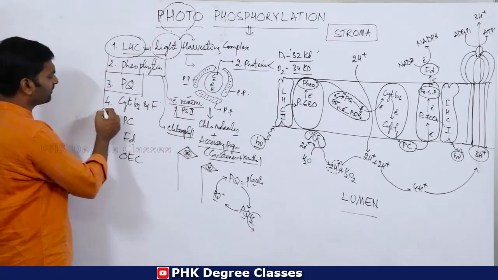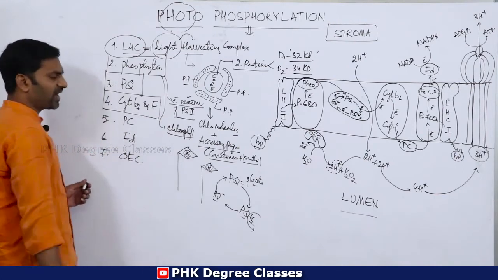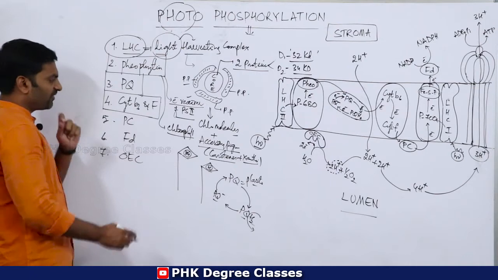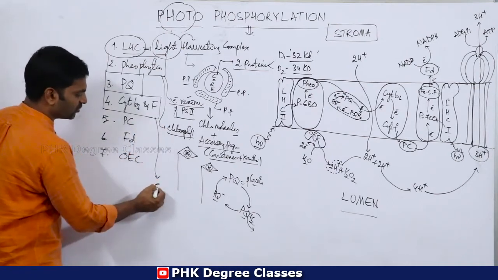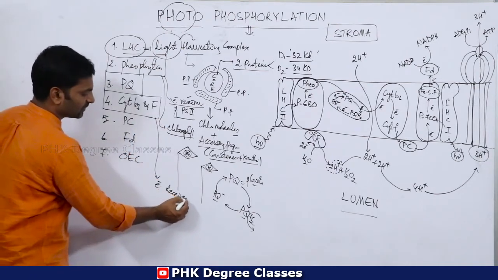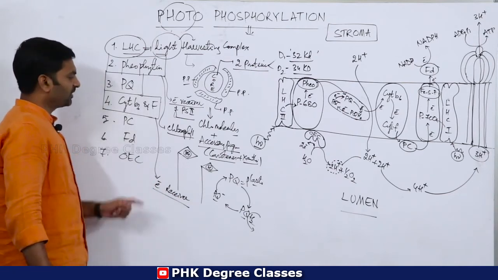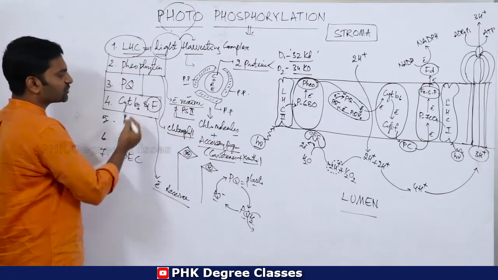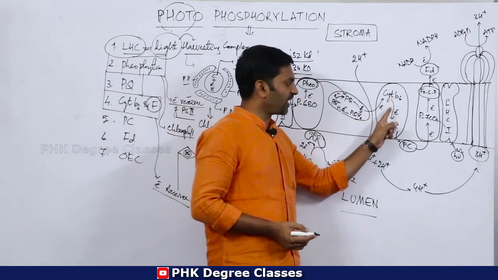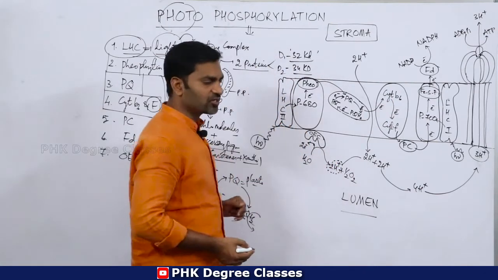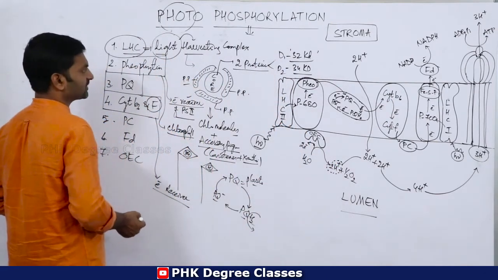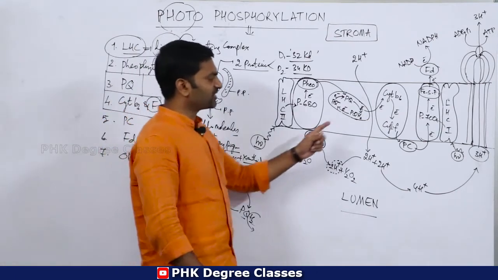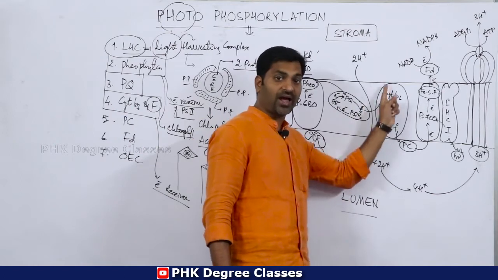Then come to the fourth one, cytochrome B6 and F. This is one of the electron receivers. So cytochrome F is also called cytochrome C. Generally this cytochrome B6 and F complex can be divided into two types, that is cytochrome B6 F1 and cytochrome B6 F2.